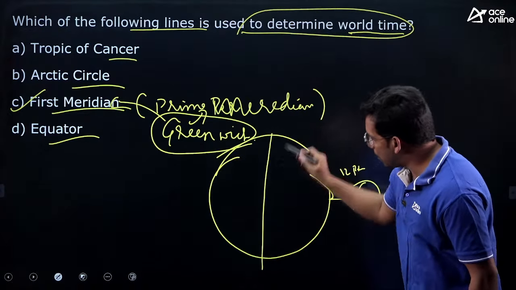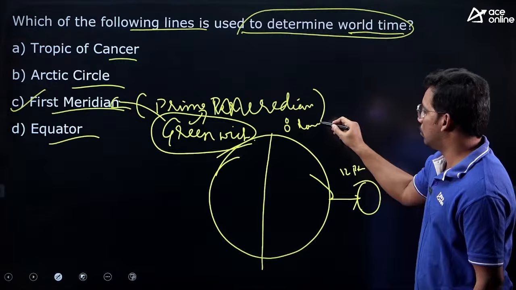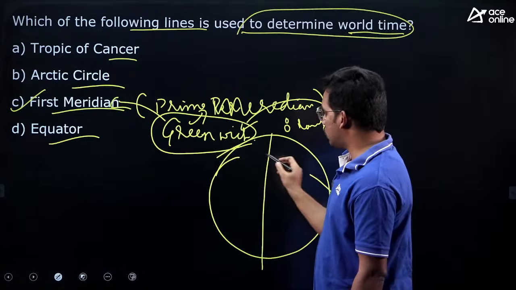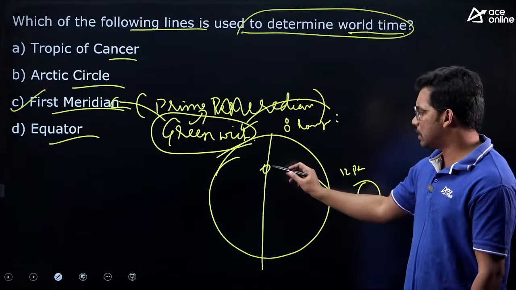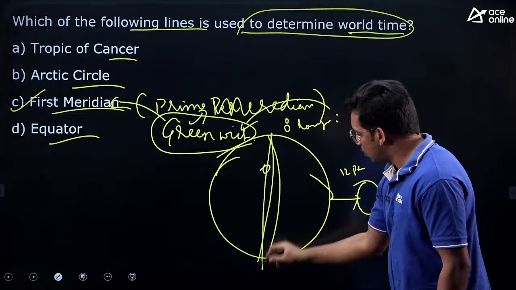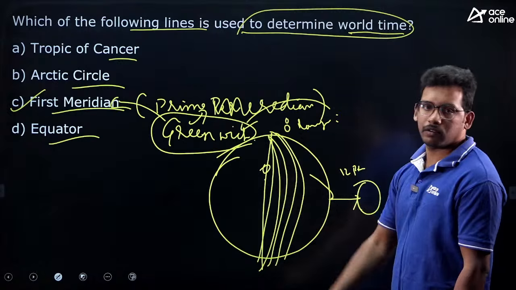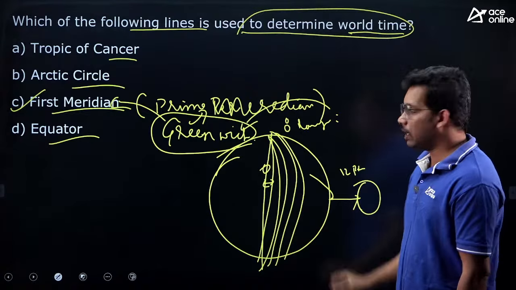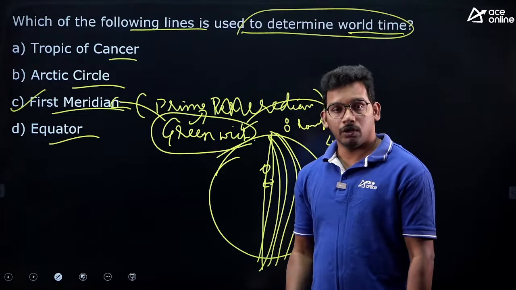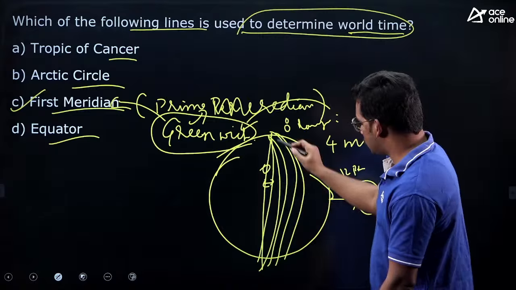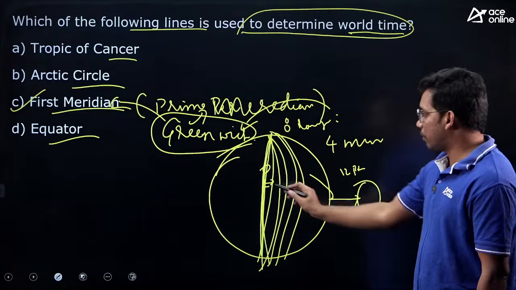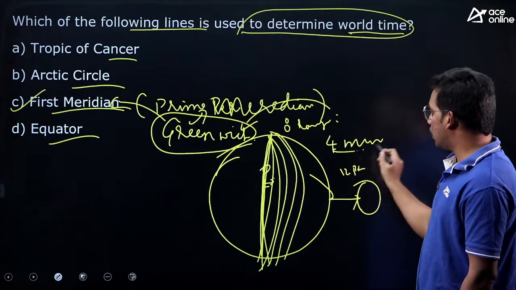So this is decided based on 0 degree longitude, based on Greenwich. Greenwich is a place in London. So those people decided the time and fixed this from Greenwich, London. So every longitude will have the time difference with respect to the first meridian. For every 1 degree, there is a change of 4 minutes. You might have watched Cricbuzz when you are checking the score. You might have seen GMT, IST and all. So GMT is nothing but Greenwich Mean Time. With reference to that, every place is measured. So for every 1 degree longitude change, we have 4 minutes.